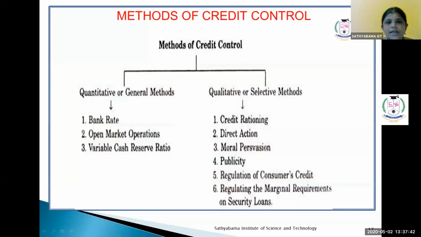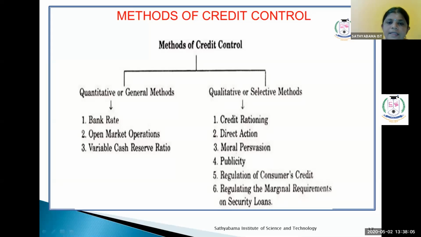The next one is methods of credit control. The methods of credit control are carried out by our RBI, the Reserve Bank of India. So how to control? Why is it needed at this time? It is always needed for our economic development. Without credit control, we cannot sustain the environment or the economic development.